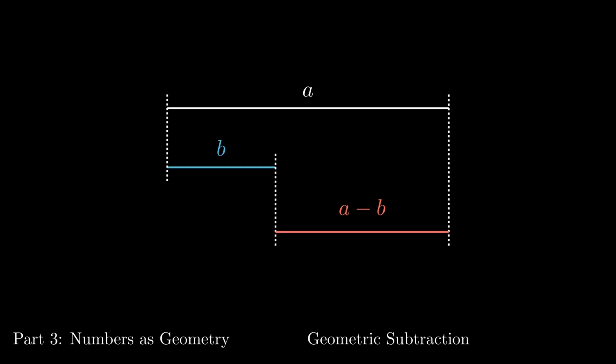Implicitly, this geometric framework forces the result of subtraction to be a positive result, or possibly 0 if the two segments are the same length. Negative numbers simply do not exist in a geometric framework. And this points to one of the limitations of thinking this way about numbers. It doesn't make it right or wrong to think about numbers like this. There's value to having different models of numbers so you can apply the ideas in a variety of situations. You just need to understand the limitations of your models and their strengths and weaknesses.